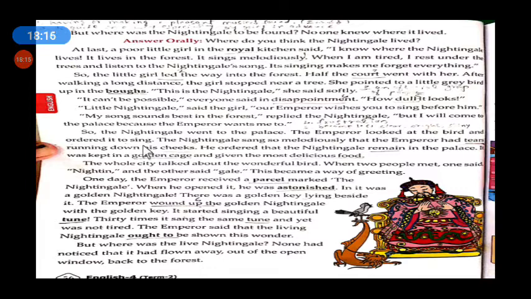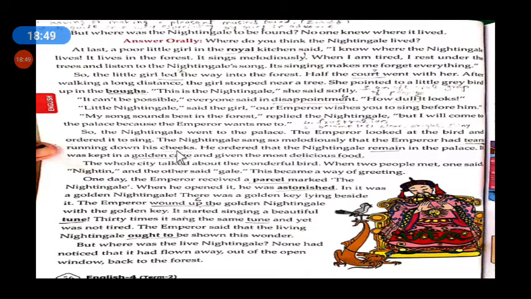See, dear students, when that bird reached the palace, the main living room of the emperor, the emperor looked at that bird and ordered it to sing before him. And the nightingale sang so melodiously that the emperor had tears running down his cheeks.